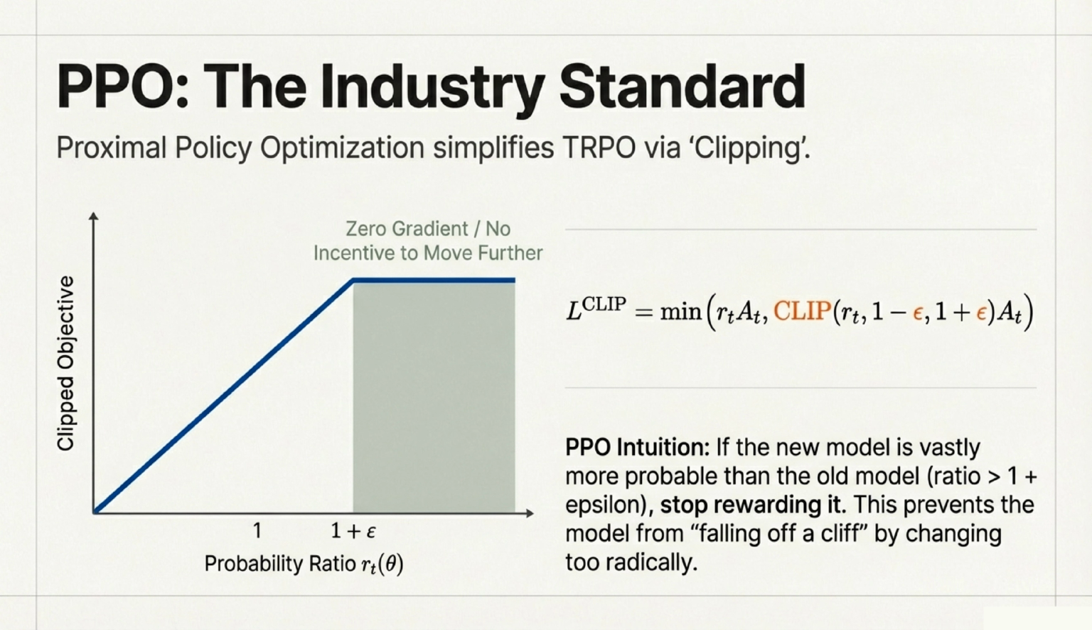TRPO is mathematically complex, which led to Proximal Policy Optimization, or PPO, the current industry standard. PPO simplifies TRPO using a technique called clipping. The intuition is brilliant. If the new model becomes vastly more probable than the old model, exceeding a ratio of 1 plus epsilon, we simply stop rewarding it. This zero gradient ceiling prevents the model from changing too radically and falling off a cliff.